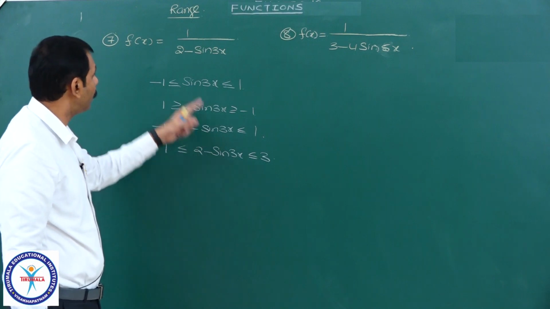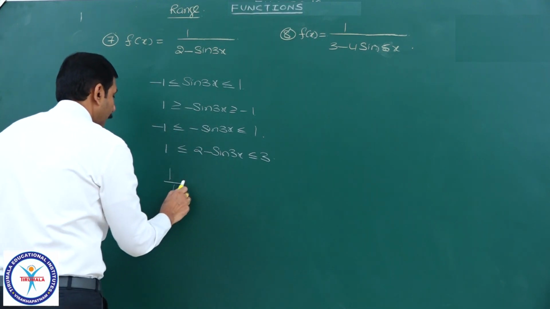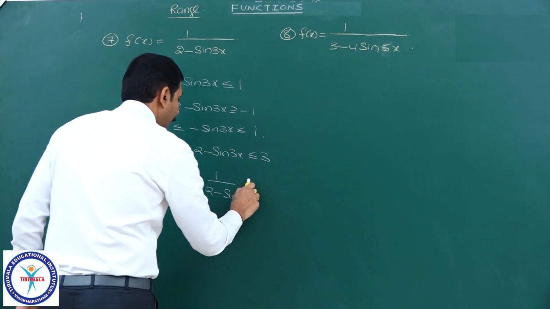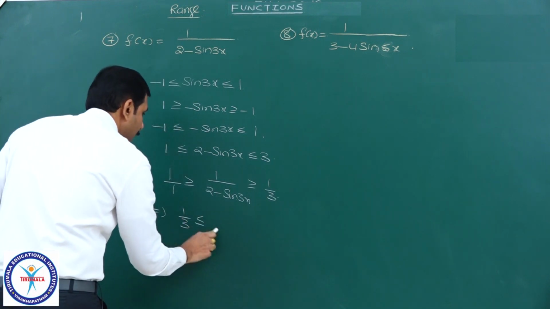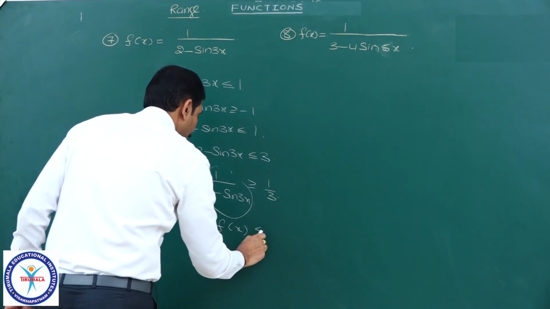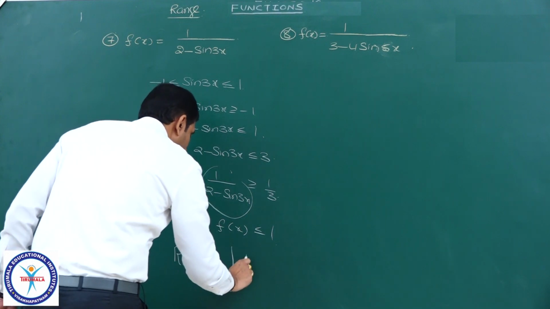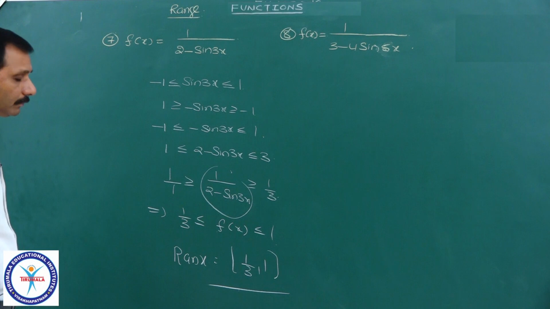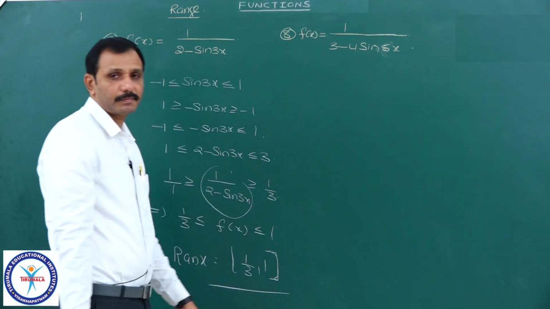I do not want the range of this, I want the reciprocal of this one: 1 by 1 is greater than or equal to 1 by (2 minus sin 3x), which is greater than or equal to 1 by 3. That implies 1 by 3 is less than or equal to our function f of x, which is less than or equal to 1. Therefore, the range of this function is [1 by 3, 1], a closed interval only, both are closed.